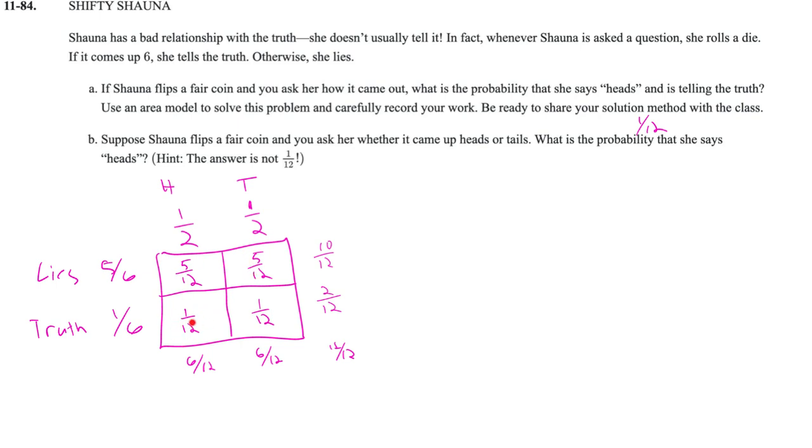So I've got 1/12 that it comes up heads and she tells the truth. Here she would say heads because it comes up tails, so she needs to lie. So I'd have 1/12 plus 5/12. I would come up with half the time she would say that it would be heads, and it doesn't matter if it's right or wrong, because that's just what we have there. So we have 1/2 for our second question.